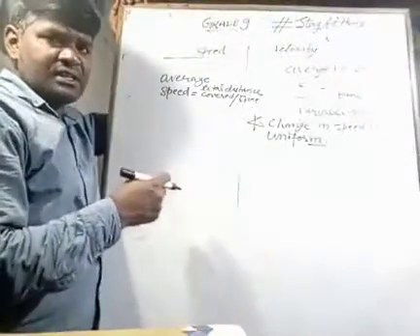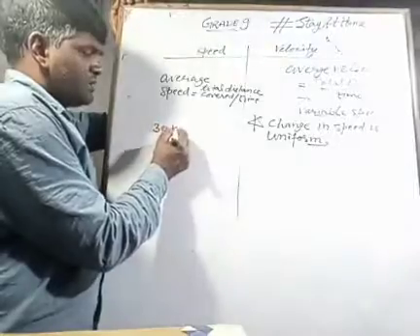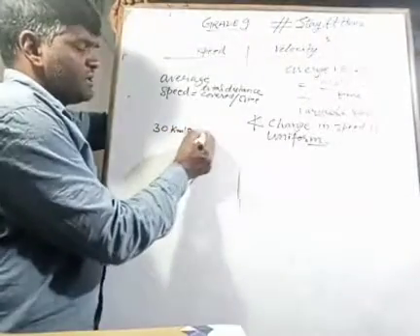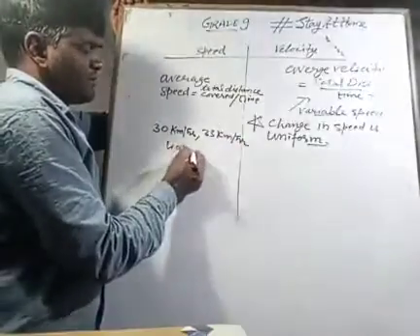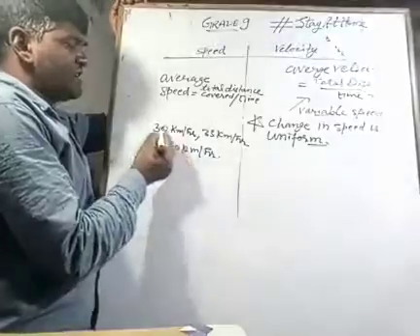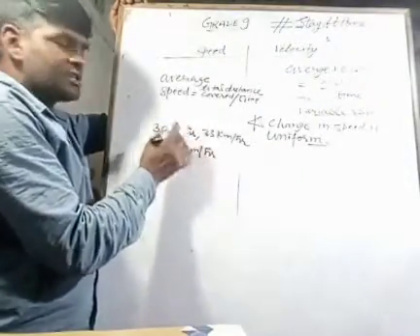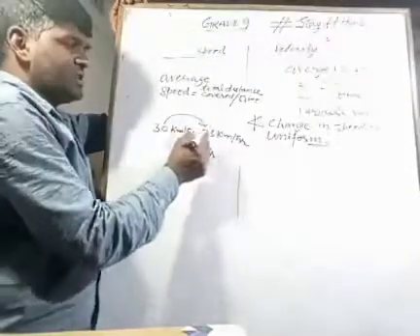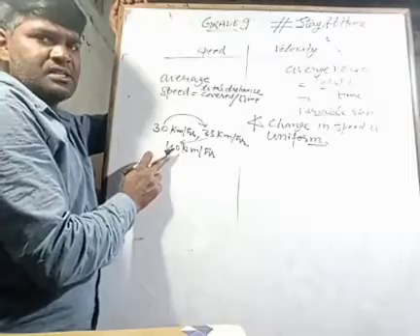When we say variable speed, it may be 30 km per hour, it may be 33 km per hour, it may be 40 km per hour. This is the variation. There is no equal interval between the magnitudes of the speed: 30 to 33 is a difference of 3, then 33 to 40 is a difference of 7.